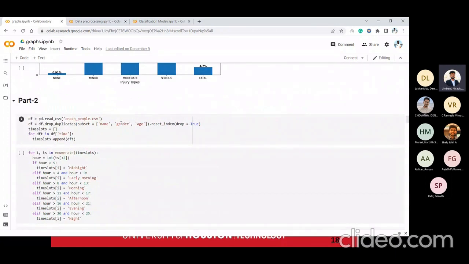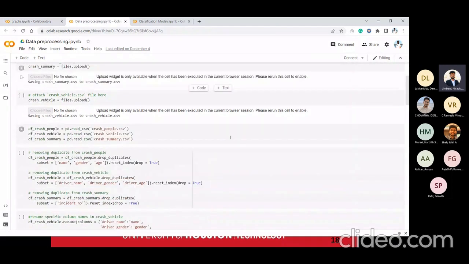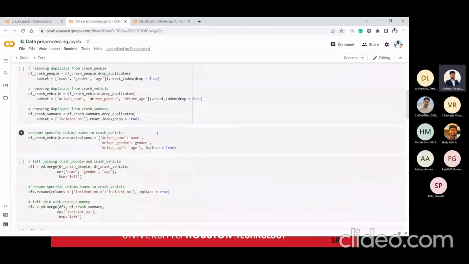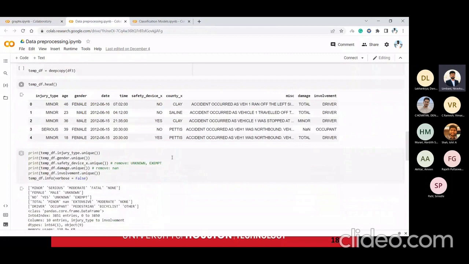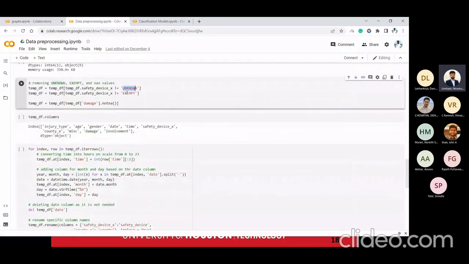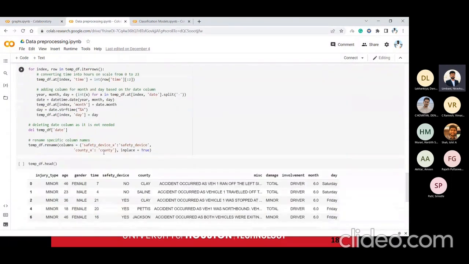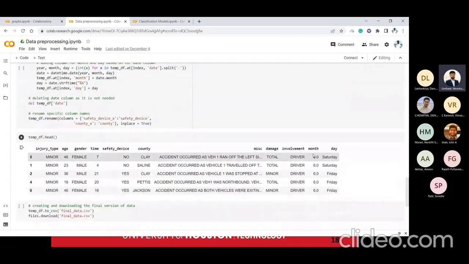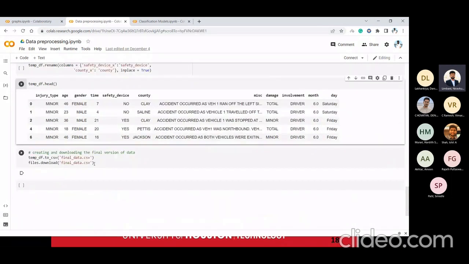And there is the data pre-processing that Darshan explained. We removed some duplicates from all the data files, and then we merged the data files horizontally. After renaming, we made the data consistent. We removed several keywords like unknowns, accept and safety device, as they are not needed. And from the date and time, we calculated the hour of the day, the month of the year, as well as the day of the week. This can be seen here. Finally, we downloaded the final version of the data, which we used for the model prediction.